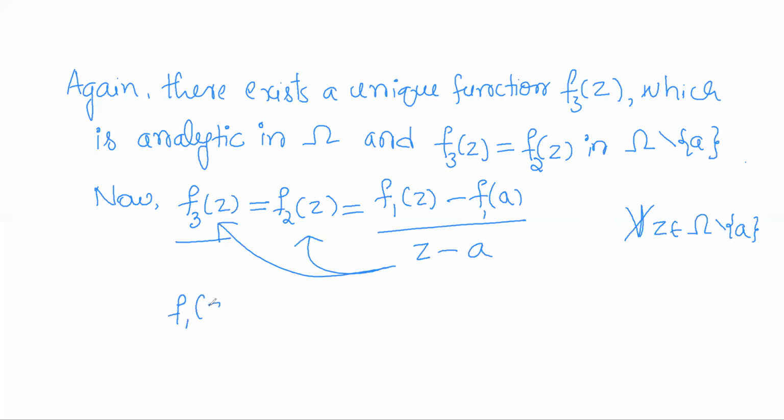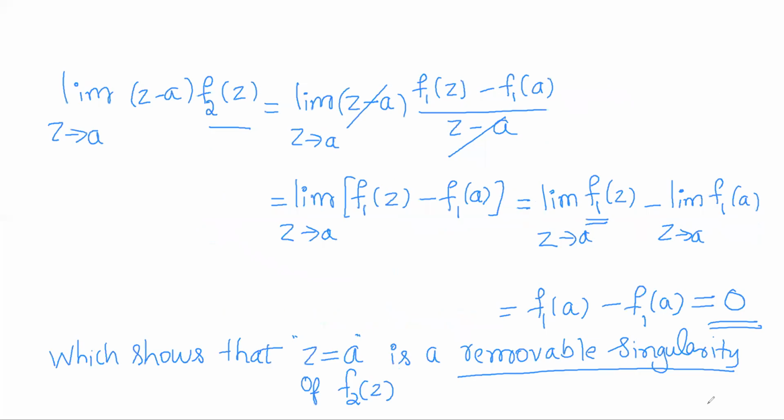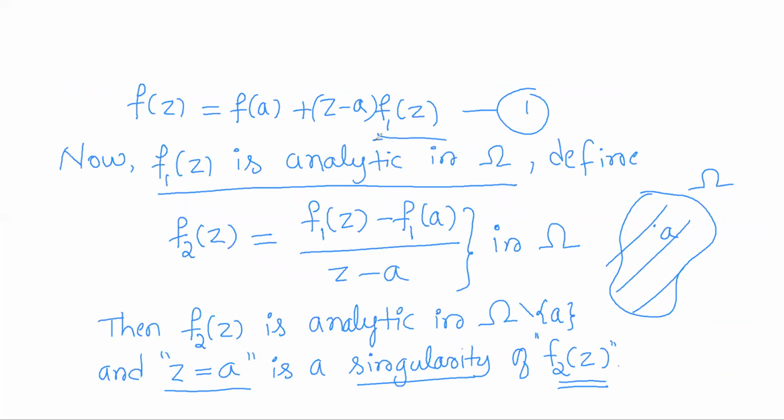Then f1 of z will be equal to f1 of a plus z minus a into f2 of z. Right? So call this equation 2. Now use equation 2 in equation 1. So in place of f1 of z, substitute equation 2.